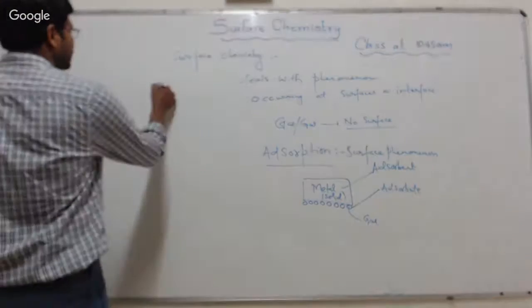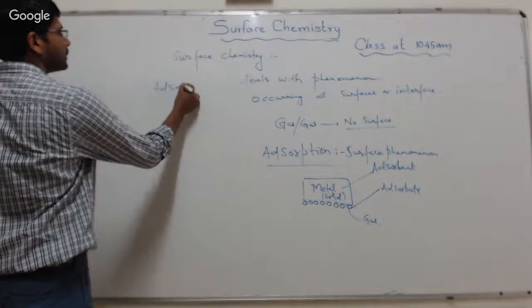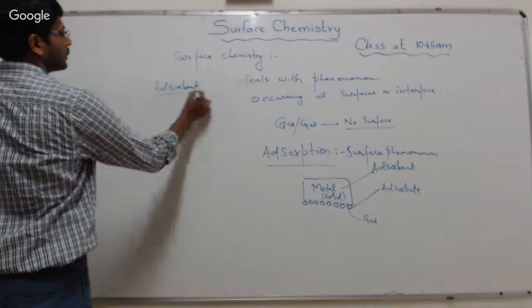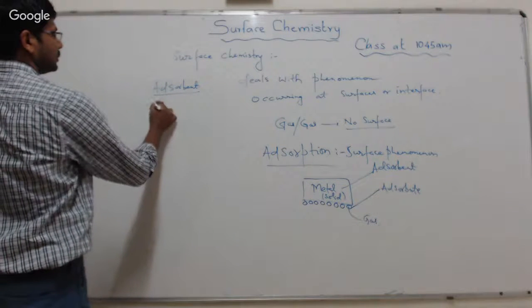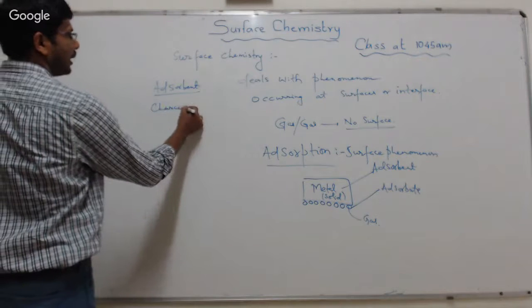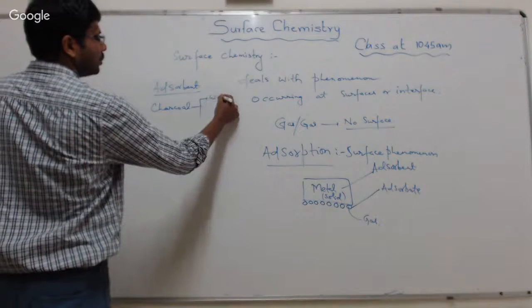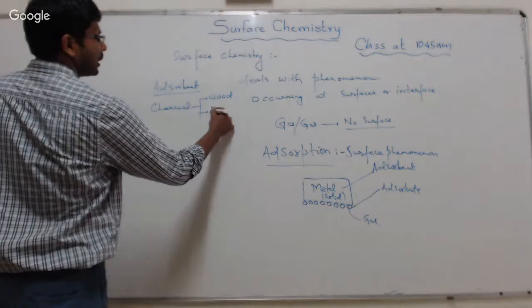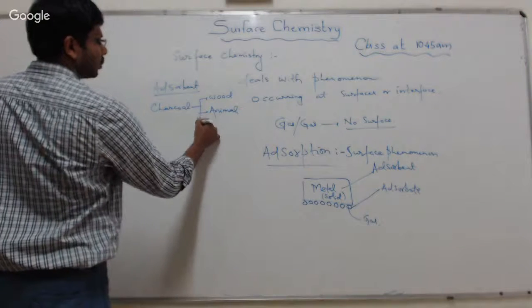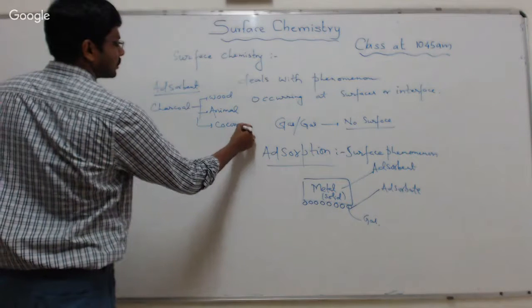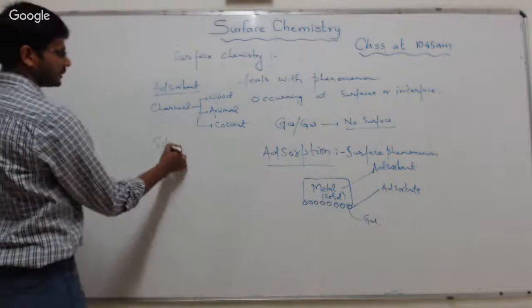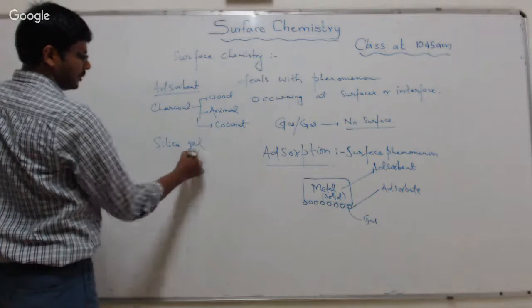We will see some adsorbents. Charcoal: there are different types of charcoal, wood charcoal, animal charcoal, coconut charcoal, silica gel, alumina gel.